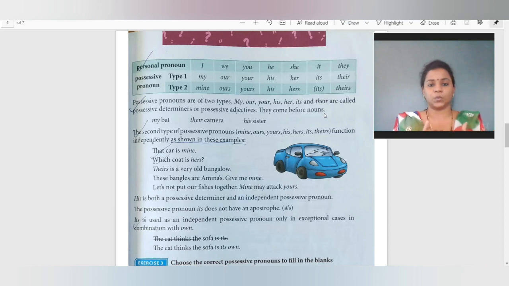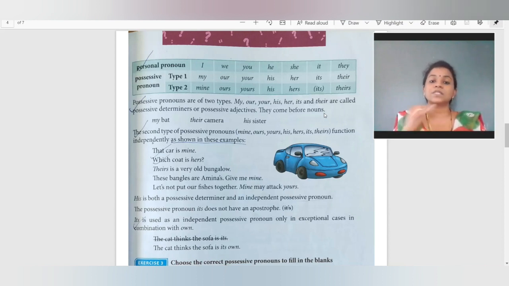Now here they have given us very clearly that possessive pronouns are of two types, type 1 and type 2. No names are there. But the ones in which s is not there, that is my, our, your, his, her, its, their. So जहाँ पे s नहीं हम use कर रहे, they are mostly called possessive determiners or possessive adjectives. कि वो जो है pronoun उसके बारे में हमें ज़्यादा information दे रही है.